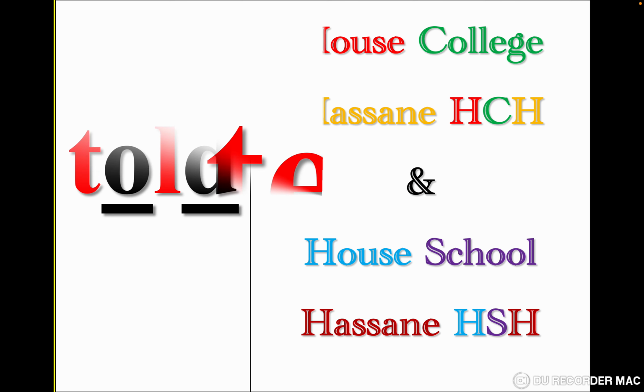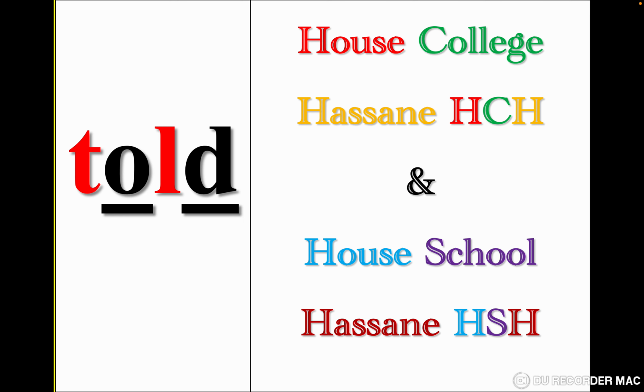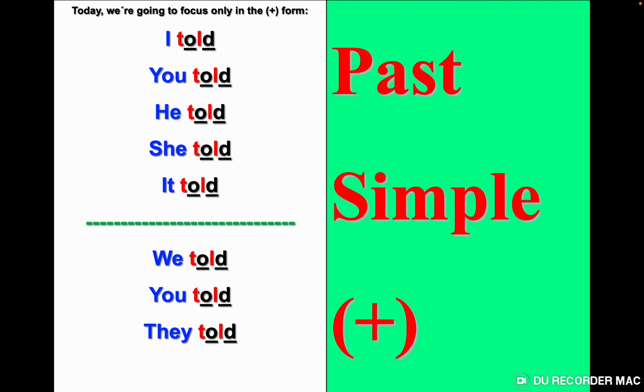Tell. When we have a verb that ends with double L, we change E to O and the final L to D. But the problem, the students, they say, I told you. It's not told. As I said, O, we need to pronounce it O. I told you. Told. I told you. You told me. Not you told me, no. So I told, you told, he told, she told, it told, we told, you told, they told.